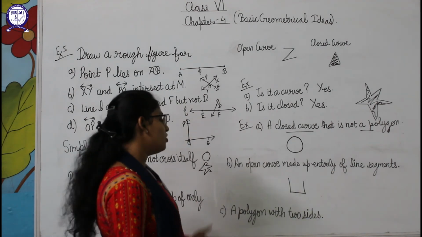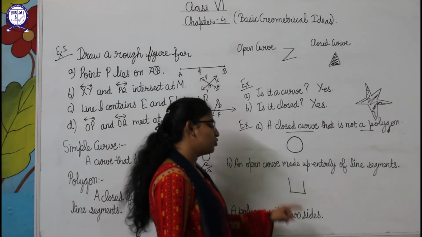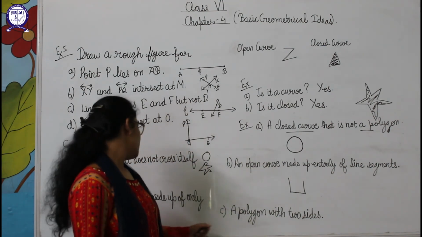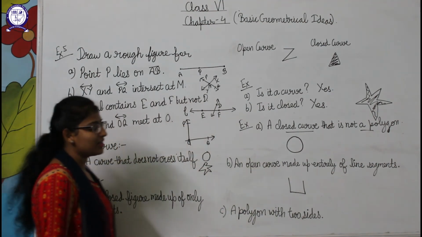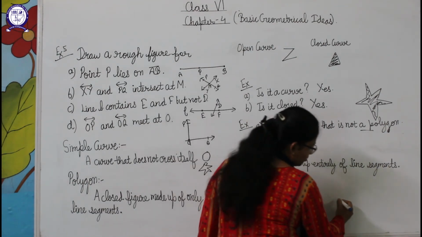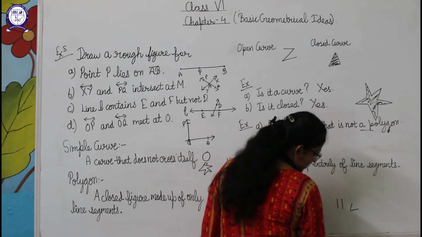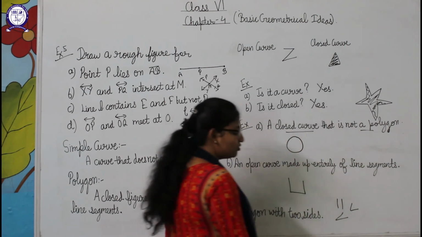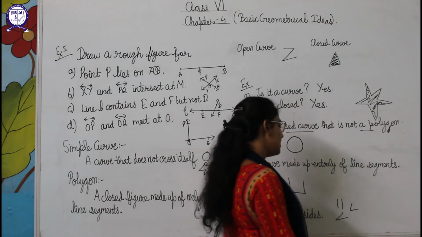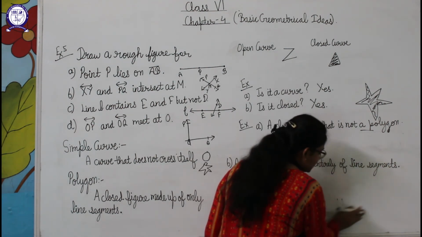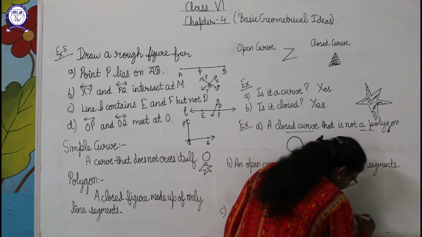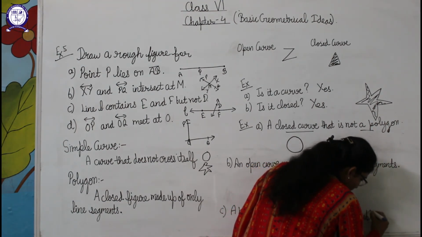Okay, now C part is a polygon with two sides. Students, you have to make a polygon with two sides. A polygon should be a closed figure. Can you draw a closed figure with two sides? No, because two sides can be like this, like this, like this. Can you make any closed figure with two sides? No, it means we will say that this is not possible. A polygon with two sides is not possible.